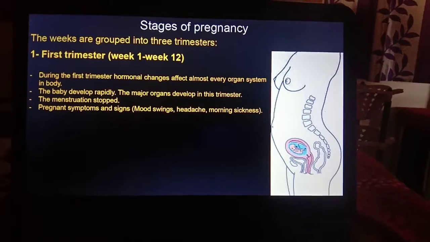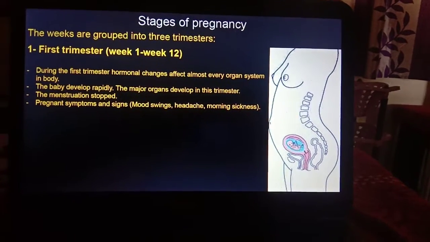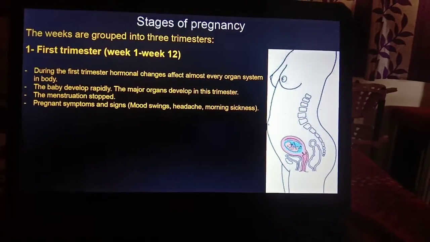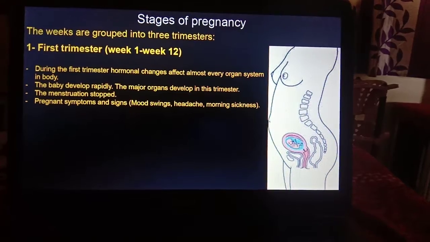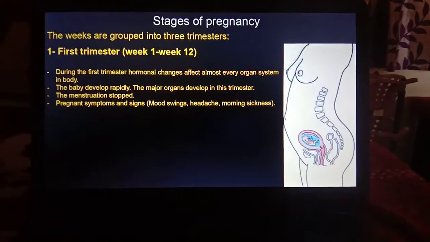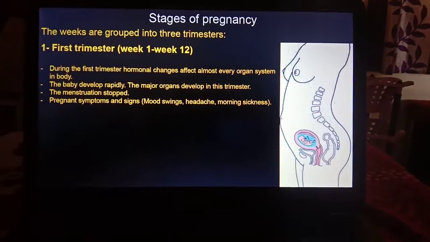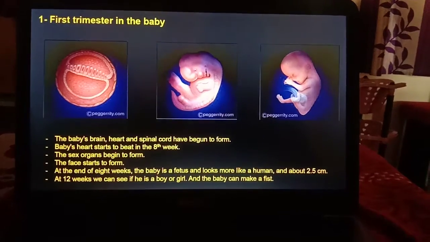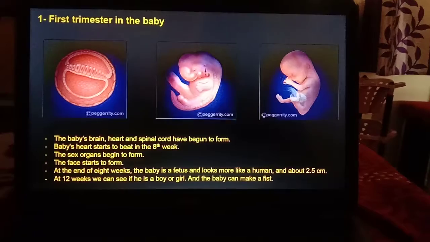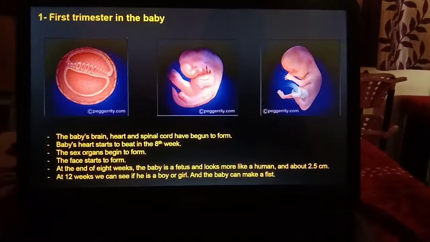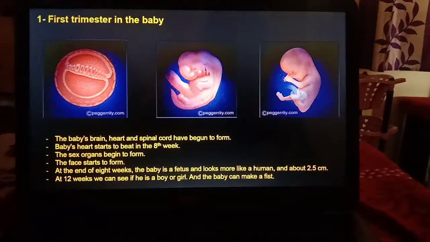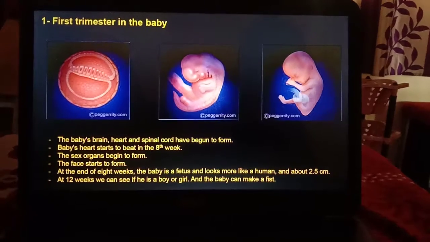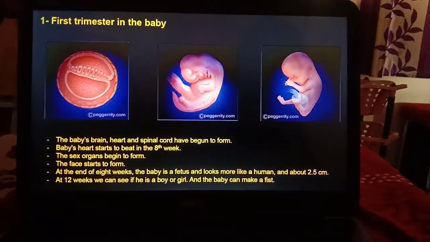The baby develops rapidly here, and the major organs develop in this trimester, and the menstruation stops, that is amenorrhea, and pregnancy symptoms and signs appear. The mother may have mood swings, headache and morning sickness. During the first trimester, the baby's brain, heart and spinal cord have begun to form. The major organs get developed in the baby, and the baby's heart starts to beat in the 8th week.